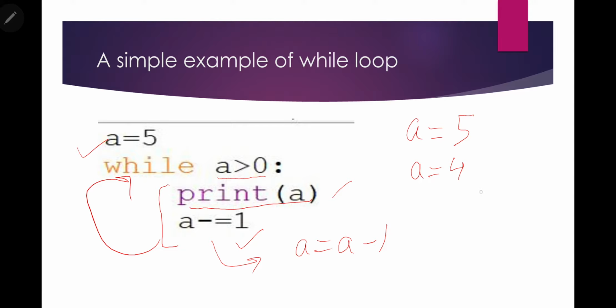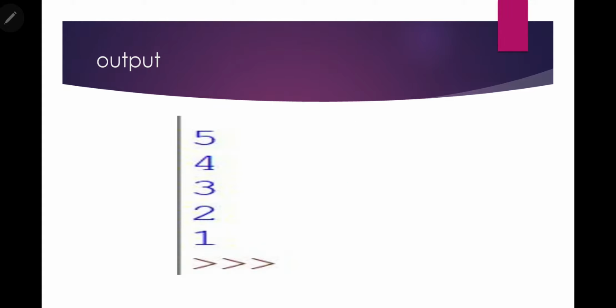So let us see the output. These values will be printed: 5, 4, 3, 2, 1. After printing 1, the value of a will become 0. So the condition is a should be greater than 0. So at that point the while loop ends, and then this is our output.